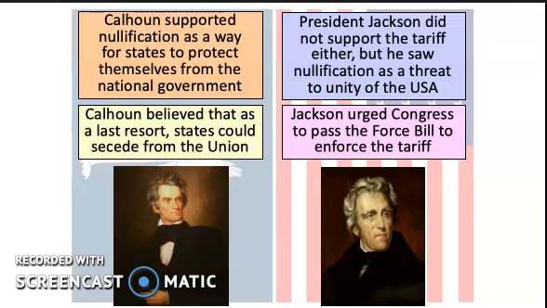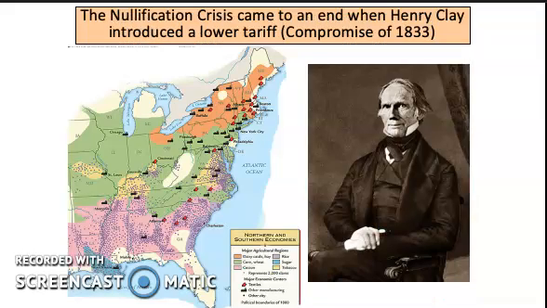Now, on the other hand, Jackson does not support the tariff either. He sees himself as much more of a states' rights kind of guy, but he sees this nullification crisis as a threat to not only the unity of the U.S., but also his political power as President of the United States. He urges Congress to pass something called the Force Bill to enforce the tariff. Now, the nullification crisis comes to an end when once again Henry Clay comes in and is able to kind of stitch the sides together, introducing a new lower tariff called the Compromise of 1833, or the Compromise Tariff.